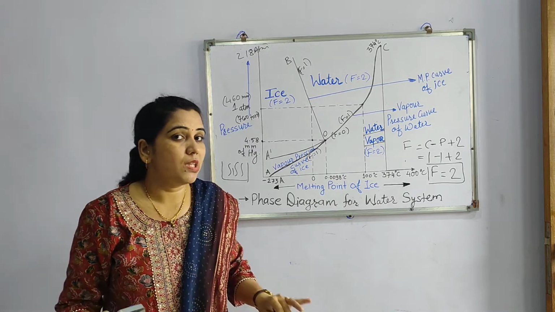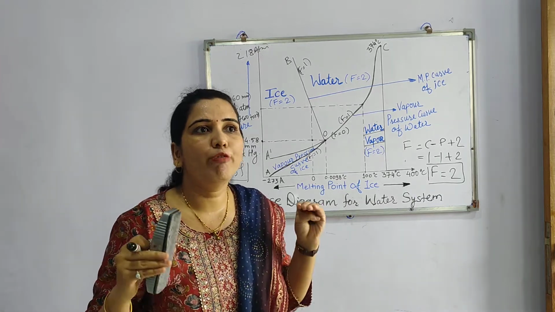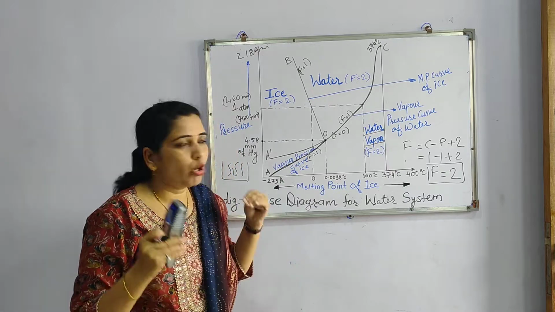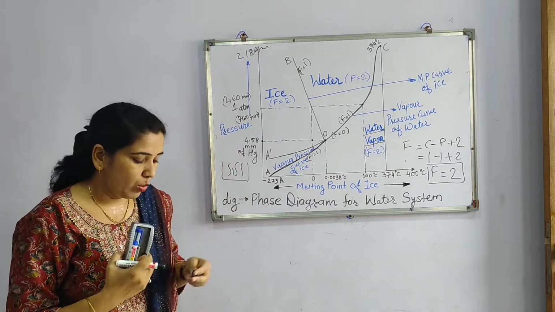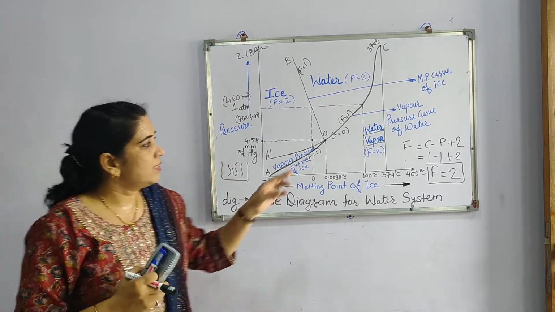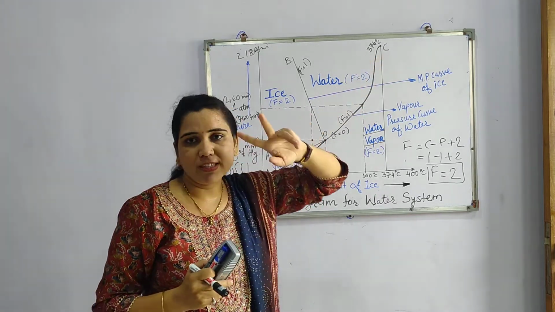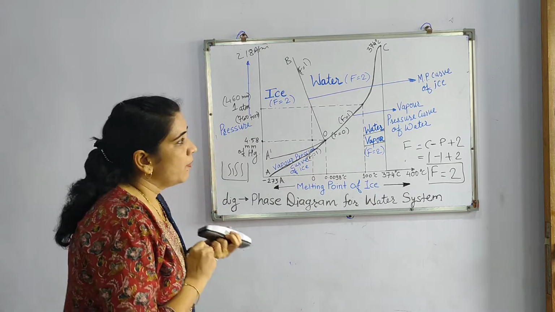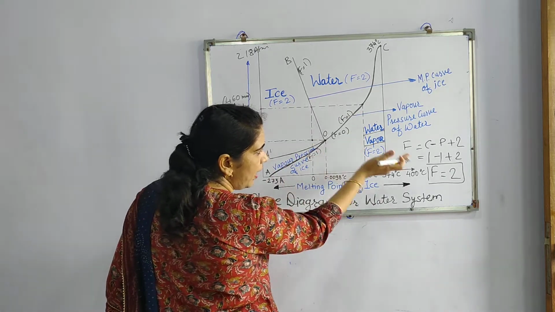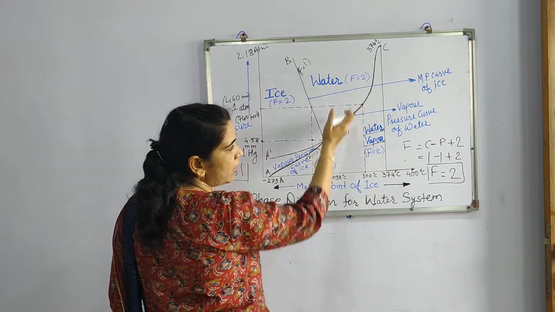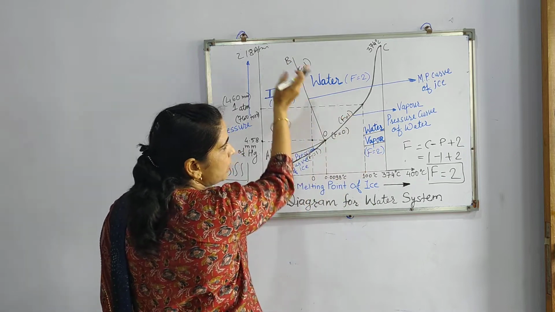I think these things are clear, that is what is the degree of freedom at the triple point and what is in these areas. Now on these curves. Now this is the curve OC. On OC, two different types of phases are found. Just the area below this curve is water vapor, and above this curve is water.